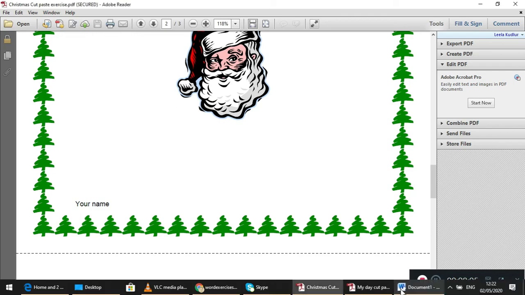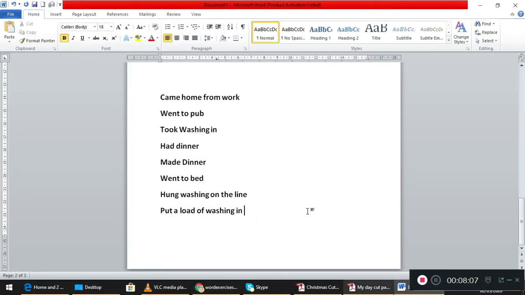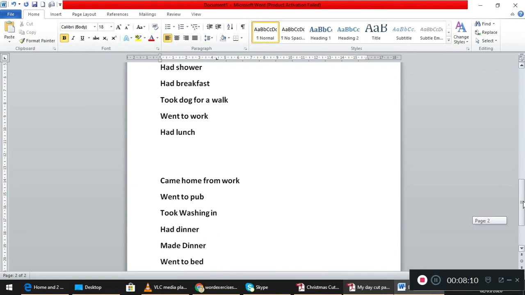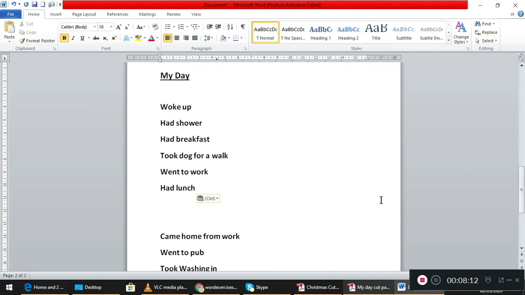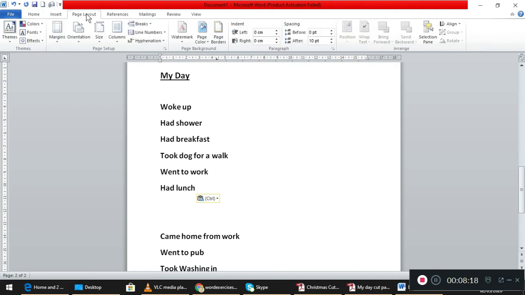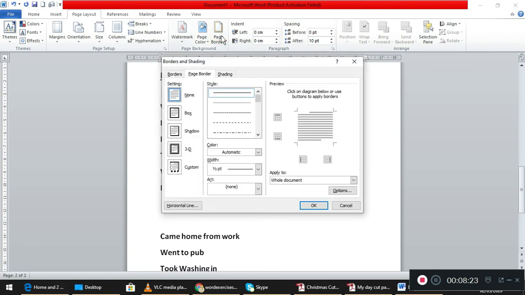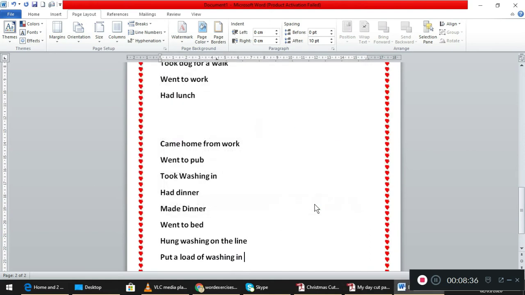Now for example, to this task I want to add a border. To add a border to this page, you see this option of page layout. From here also you can go to page. From page layout, you see this option of page border. When you click on page border, and then click on custom, under art, you will see a lot of different types. You can choose from here. Click on OK, you see that?